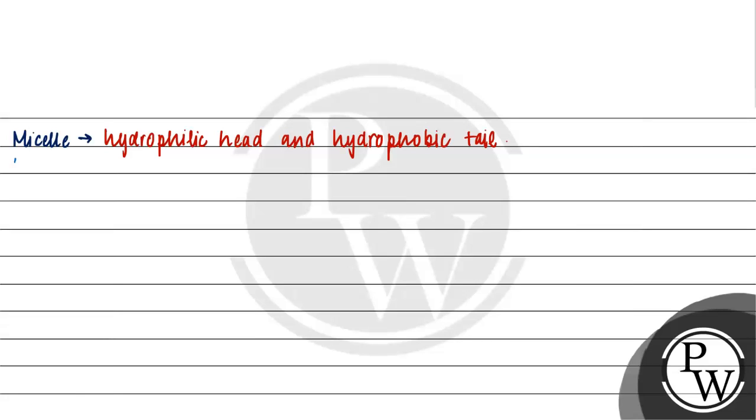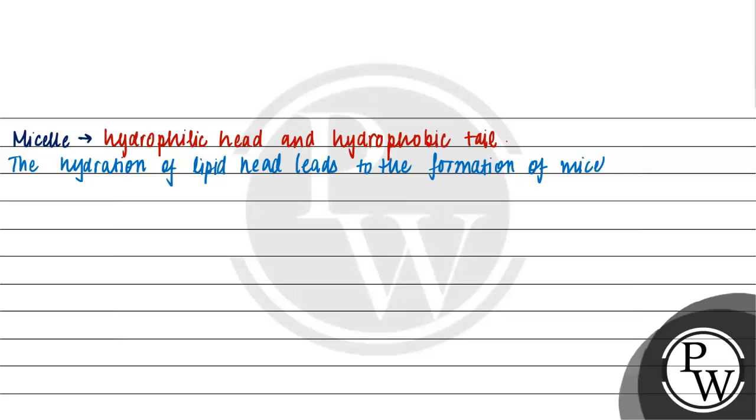So we can say that the hydration of lipid head leads to the formation of micelle, and this is known as normal phase micelle. जो हमारा हाइड्रोफिलिक हेड होता है, it gets attached to water, and जो हमारी hydrophobic tail होती है, it gets attached to the dirt or the oil which is present in the clothes or anything.